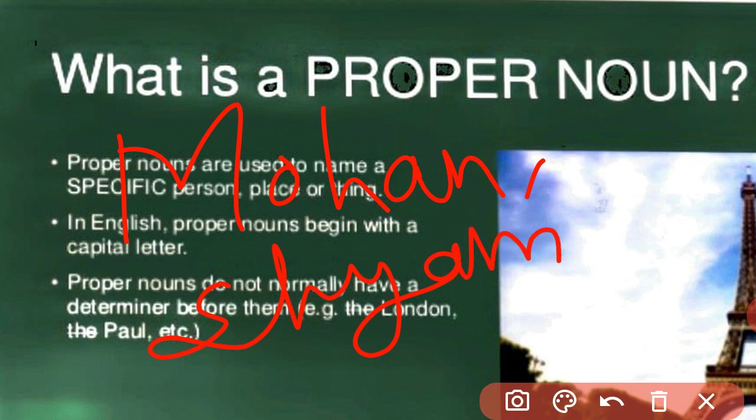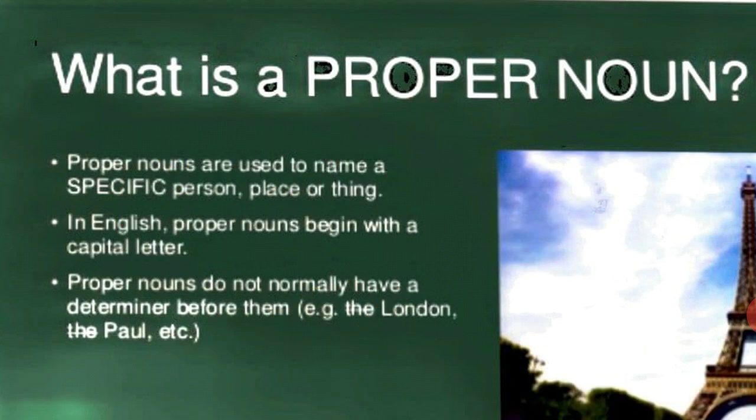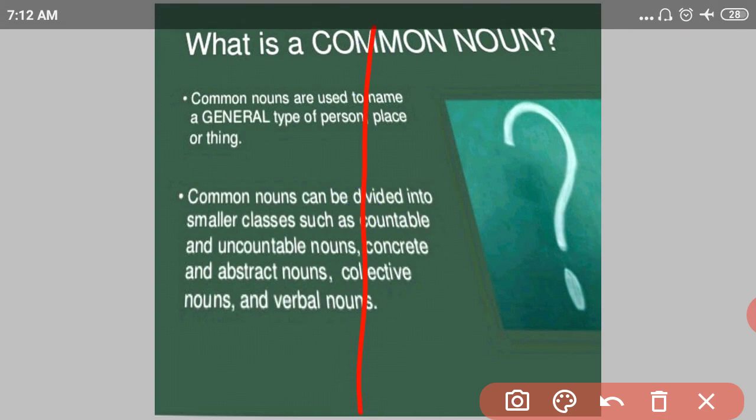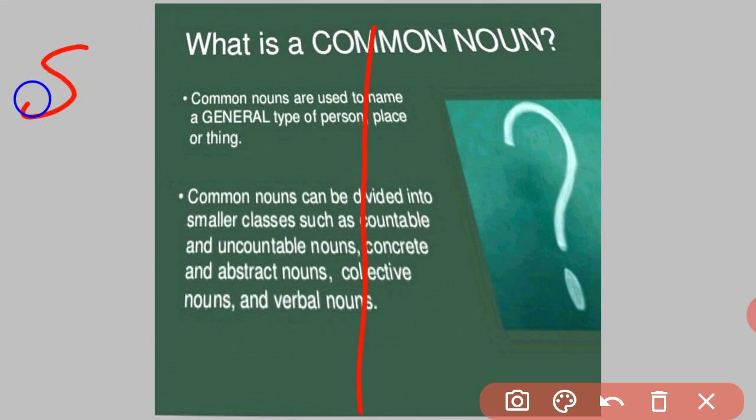These are proper nouns. So what is the difference between a proper noun and our second type, the common noun? It's very important to understand this difference. A proper noun is the name of a particular person. For example, Shyam.